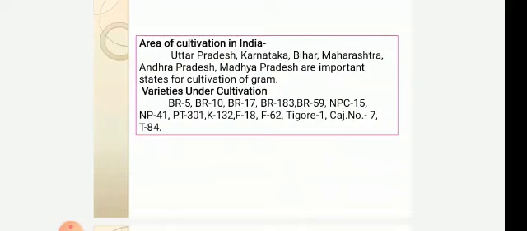Some improved varieties under cultivation are BR5, BR10, BR17, BR183, BR59, NPC15, NP41, PT301, K132, F18, F62, Tagore 1, Cajanus number 7 and T84. At the end, we will study the economic importance.